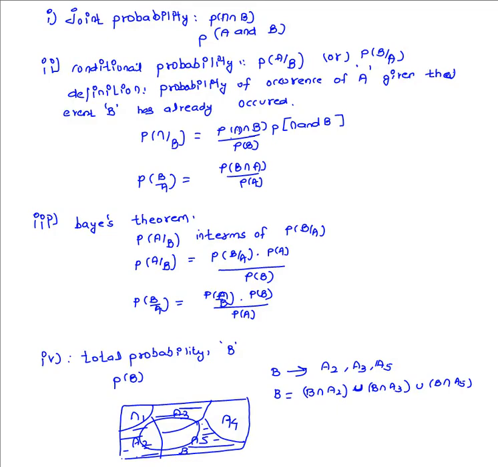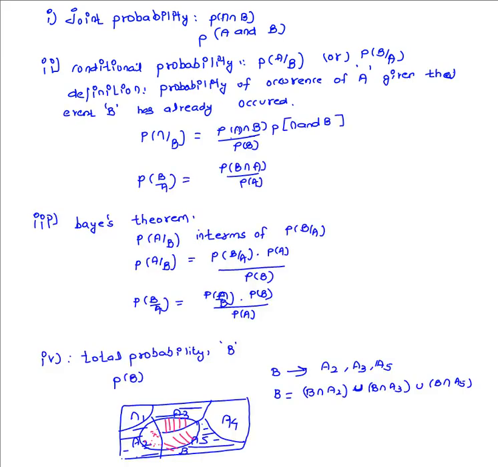This dotted part here is simply B intersection A2, the top part, where I put the longitudinal lines, is B intersection A3, and the right side part, where I put slant lines, is B intersection A5. If we observe, these three parts are also mutually exclusive. We have already given the definition of mutually exclusive: there is no common part between those two things, then that is called mutually exclusive.